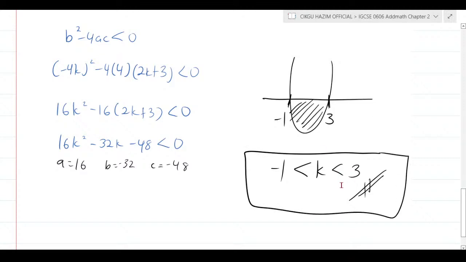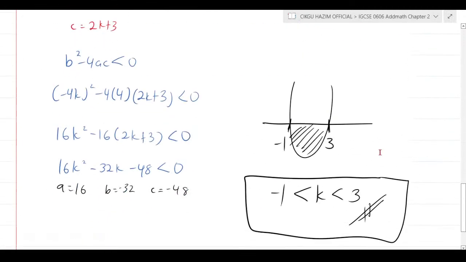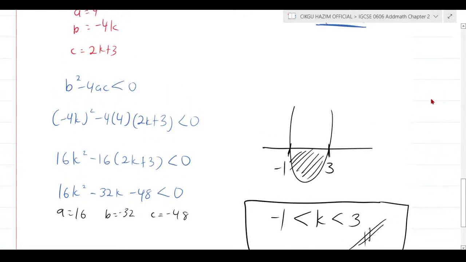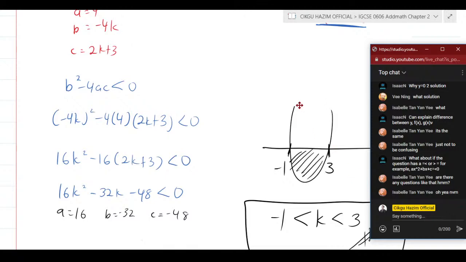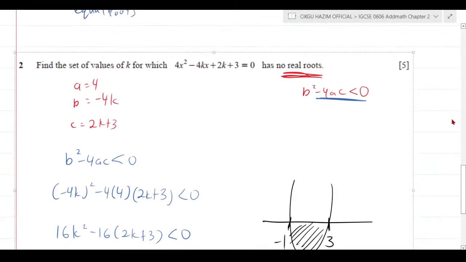When you check your final answer like this, you're going to get the marks. All right, I hope it's clear. That's how we do these things.